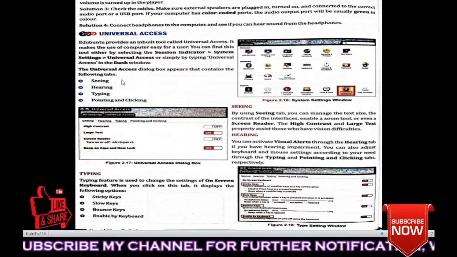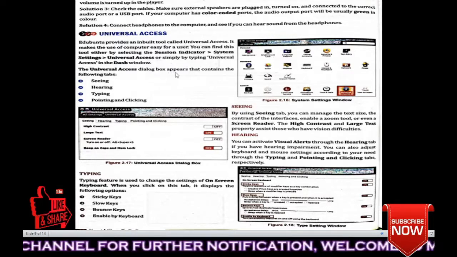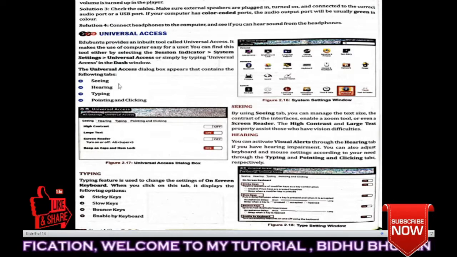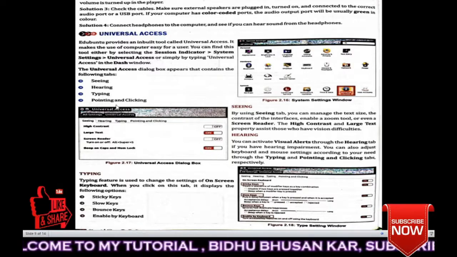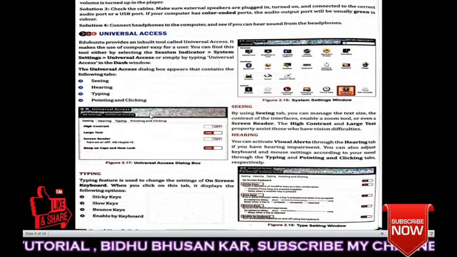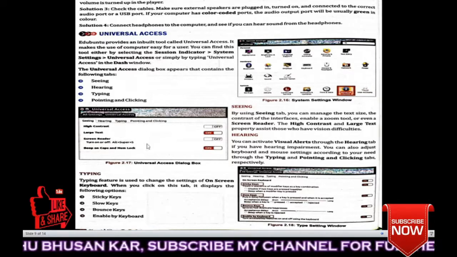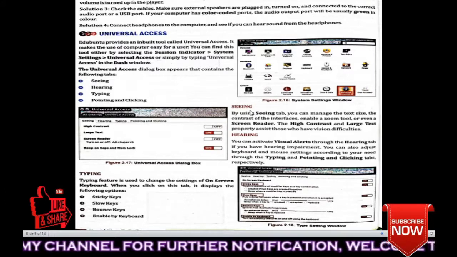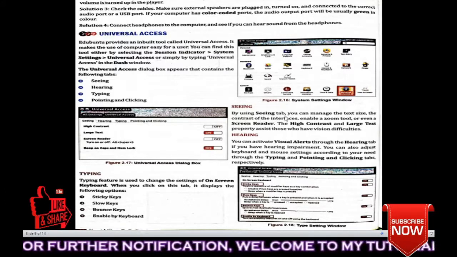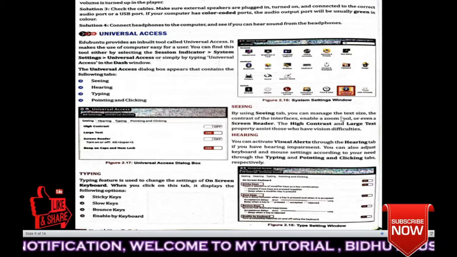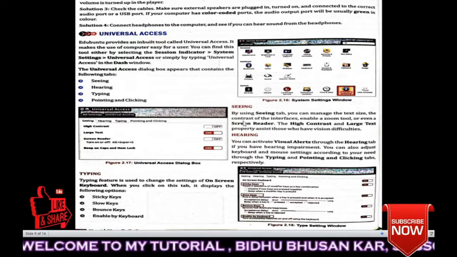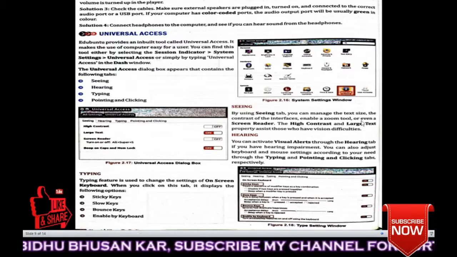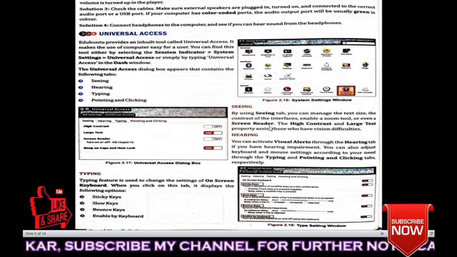Next, the universal access dialog box appears that contains the following tabs: seeing, hearing, typing, pointing and clicking. Okay, so this is your universal access dialog box. Seeing, let's read seeing. By using the seeing tab, you can manage the text size, the contrast of the interface, enable a zoom tool, or even a screen reader.